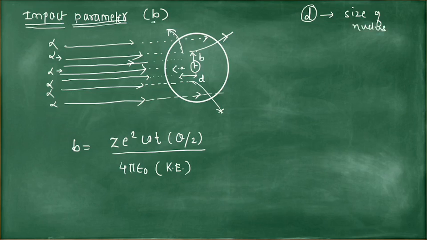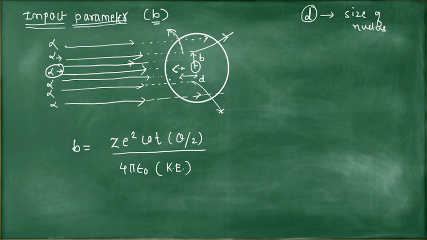Now the impact parameter B. What is the impact parameter? The impact parameter estimates the deviation of the alpha particle. If alpha particles are incident on the atom, consider this alpha particle is incident normally on the atom.